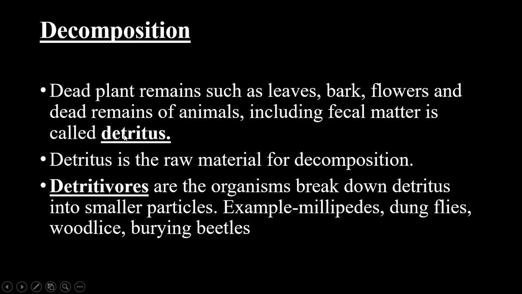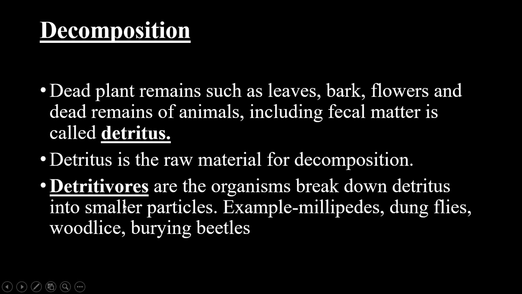In decomposition, we come across a new word called detritus. What is detritus? The dead plant remains such as leaves, bark, flowers and dead remains of animals including fecal matter are called detritus. Detritus is the raw material for decomposition. That means decomposition has to break down the complex organic matter, and this complex organic matter is present in the detritus. So detritus is the raw material for decomposition, and detritivores are the organisms which break down the detritus, that is the raw matter, into smaller particles.